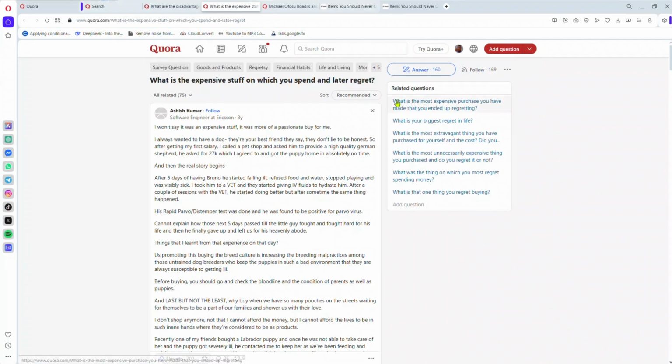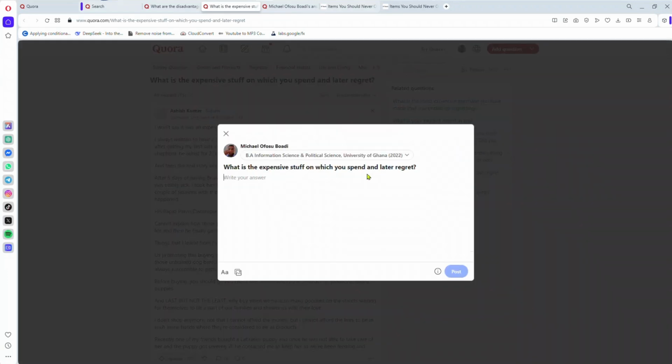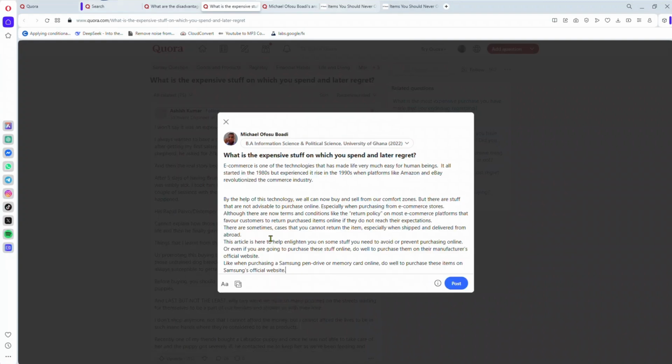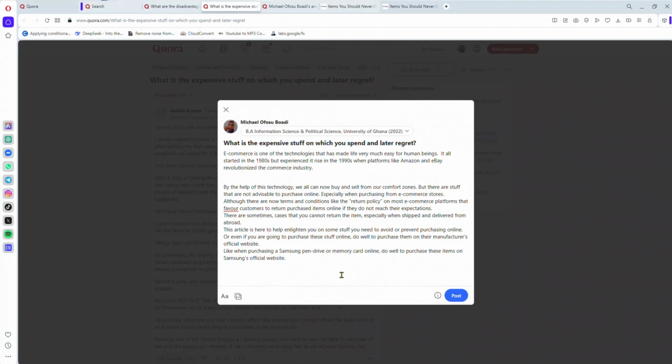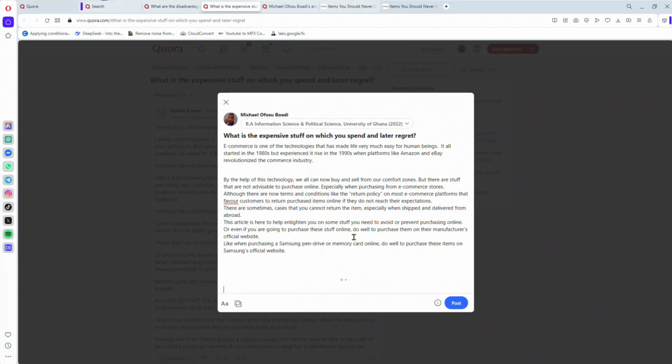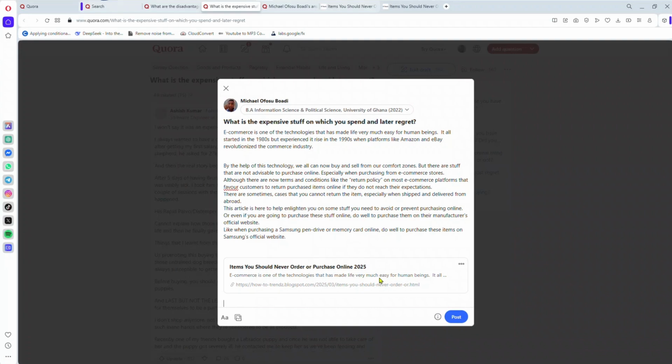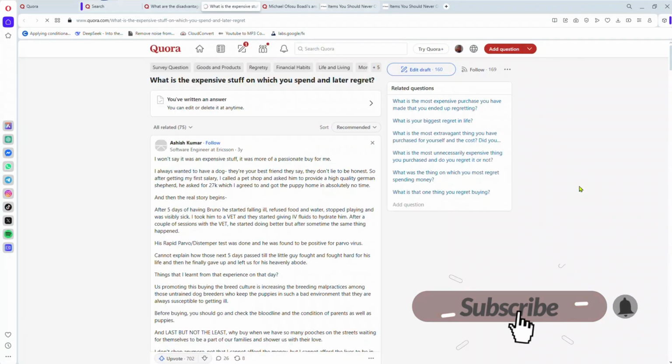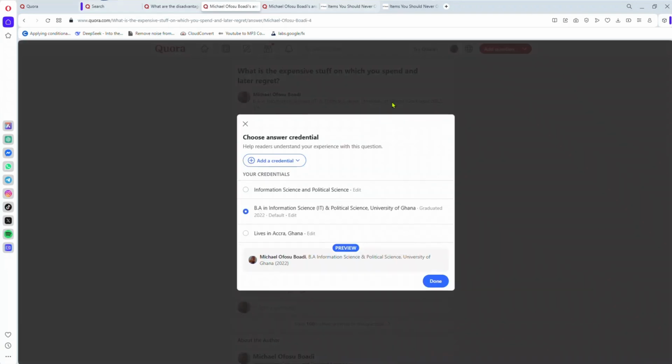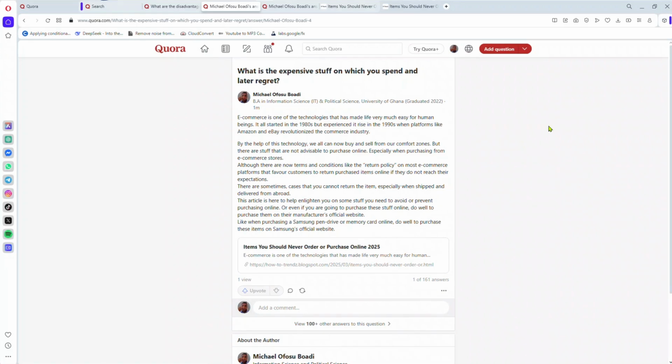So to answer the question, you just need to tap on this like this, and then you paste your answer. Let me move to my clipboard here, and I paste it here, and then at the end, I add my article link. So my clipboard, I add it like this. You can see items you shouldn't order online. So let's say the question was referring to stuff you shouldn't buy online like that. So now I post it like this. Good. And that's my answer here. So this is, I think, my first time answering a question here. So this is how my answer is going to look like.